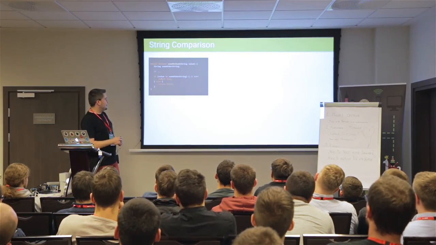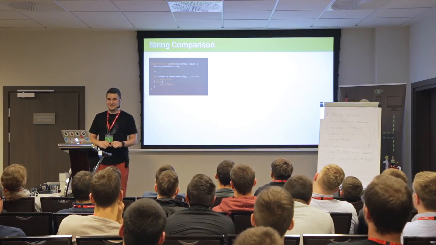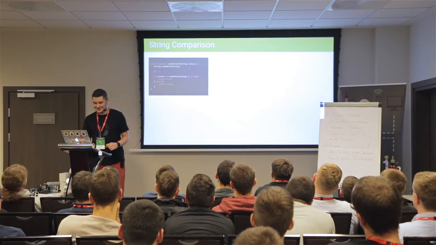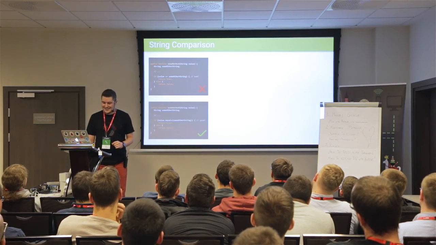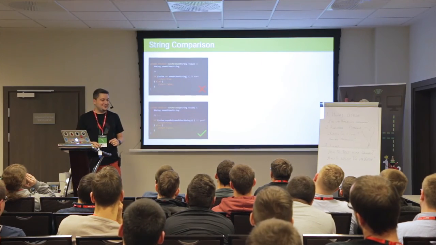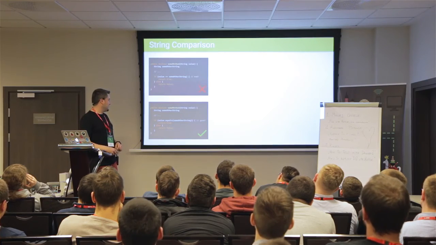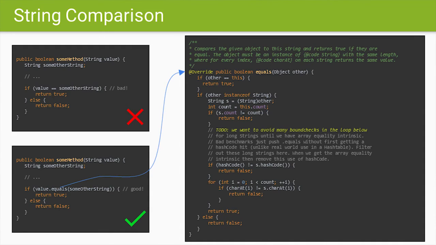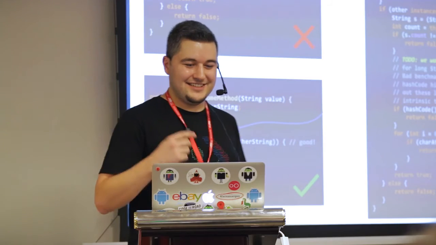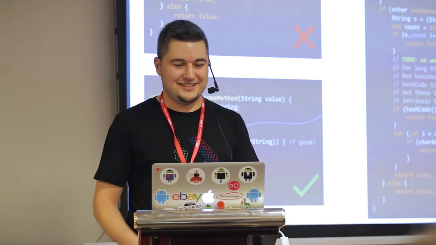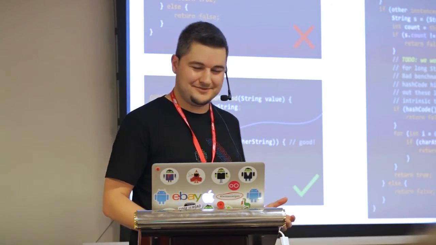Please tell me that you're not doing this with strings. Equals operator. Cool. I was actually quite surprised when I saw the equals implementation of Java. It does a lot of things, and it really ensures that two strings are equal.